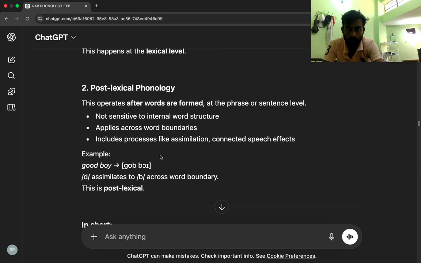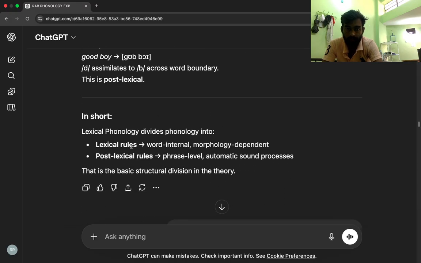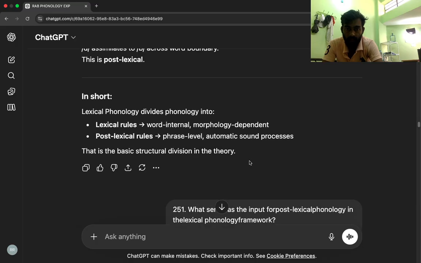2. Post-lexical phonology. This operates after words are formed, at the phrase or sentence level, and is not sensitive to internal word structure. It applies across word boundaries. It includes processes like assimilation and connected speech effects. Example: good boy, "gub boy," assimilates across the word boundary. This is post-lexical. In short, lexical phonology divides phonology into lexical rules, word-internal and morphology-dependent, and post-lexical rules, phrase-level, automatic sound processes. That is the basic structural division in the theory.